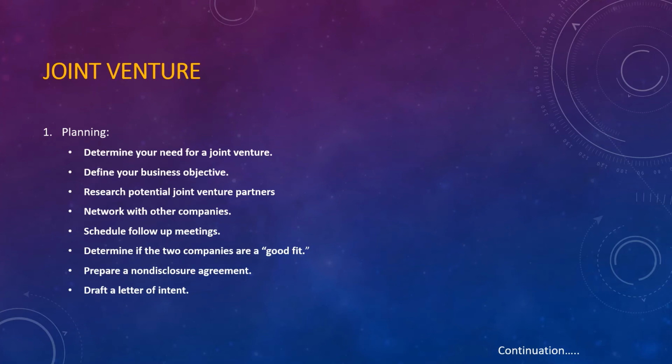Now come to joint venture. The first step is planning. Planning includes all these things. They have to determine their needs for the joint venture, why they want to start a joint venture business. They have to define their business objectives. They have to research potential joint venture partners. They cannot choose partners casually. The partner should be potential enough to run the business. They also have to take into consideration the network with other companies.